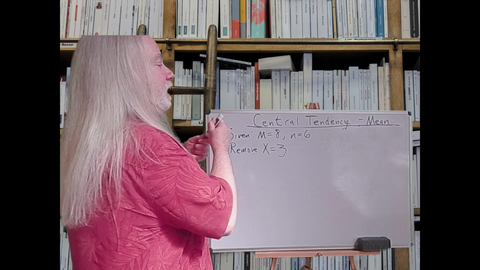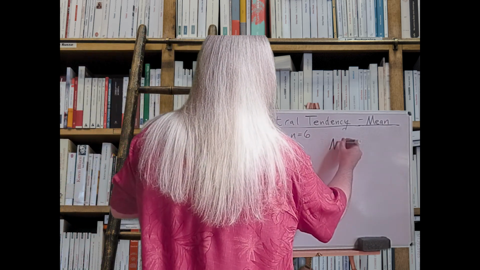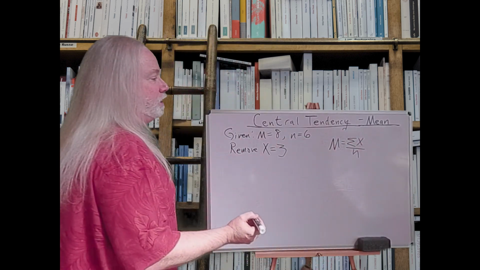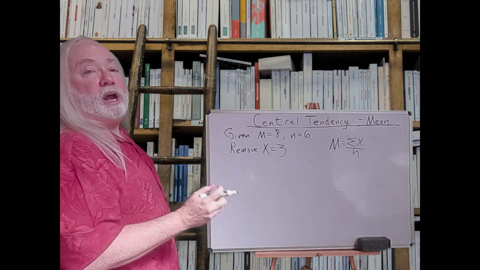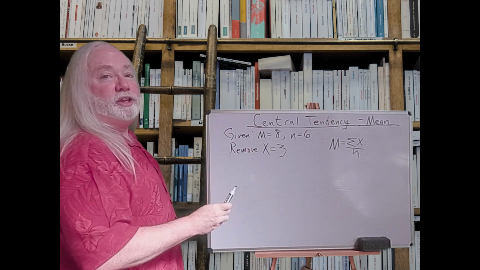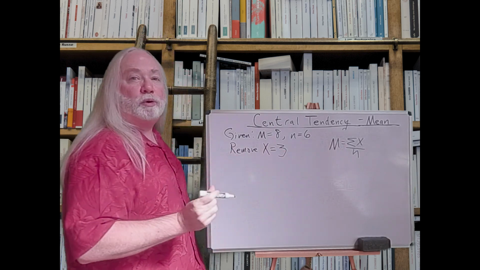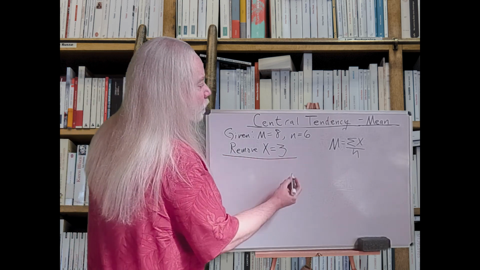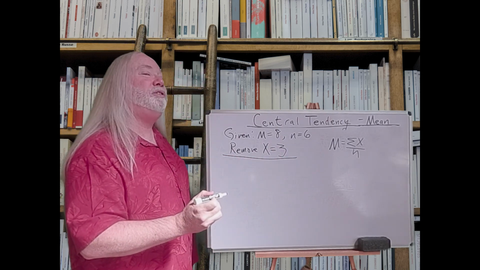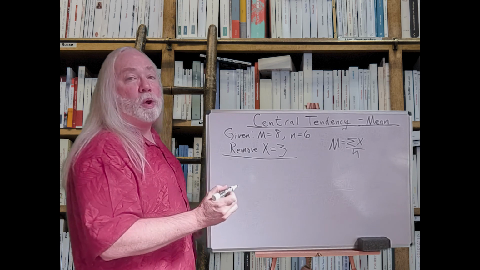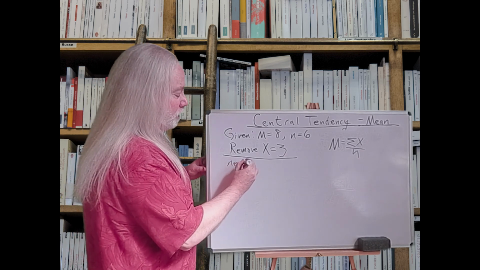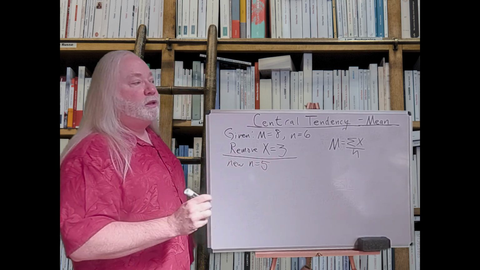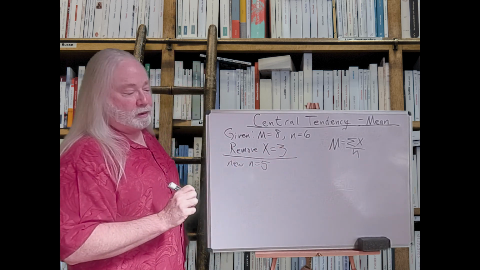Well, again, let's remind ourselves of the formula here. The mean is the summation of the raw scores divided by the number of the raw scores. So for the new mean, we know the old mean was 8. To get to the new mean, we need to know these values once that score is taken out. So the easy thing to note here, to start with, is we had 6 scores. Do we still have 6 scores? No, we threw one away. So the new value for the number of scores is 5. There's only 5 scores left. So we know that it's going to be a 5 over there to get the new mean.